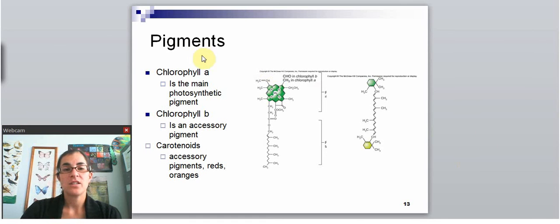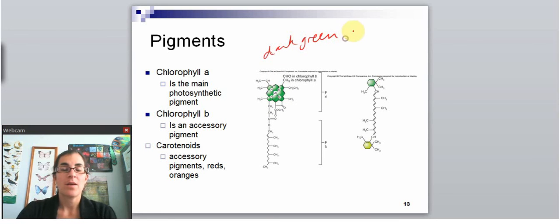So the pigment in the chloroplast is primarily chlorophyll A. Chlorophyll A has a dark green color, so that means it reflects dark green colors of light. There's also a chlorophyll B that's present in lower quantities. Chlorophyll B is a lighter green, so it reflects slightly different green wavelengths of light.